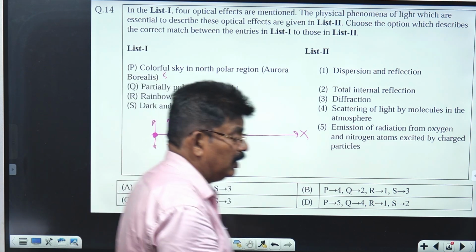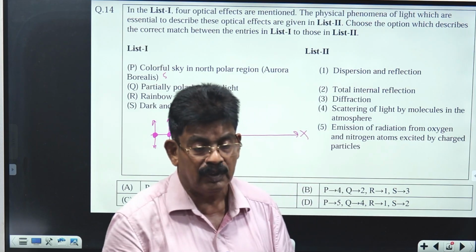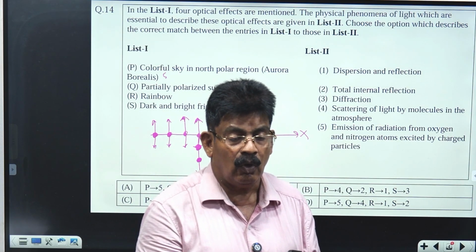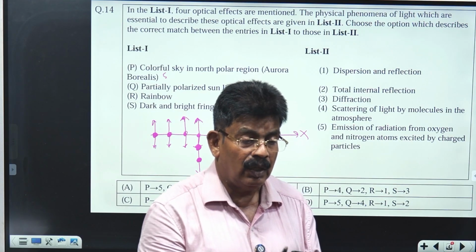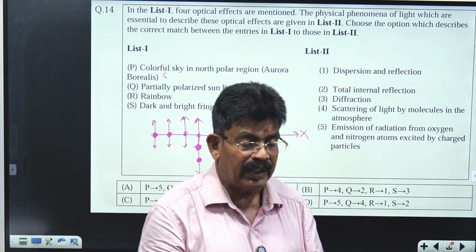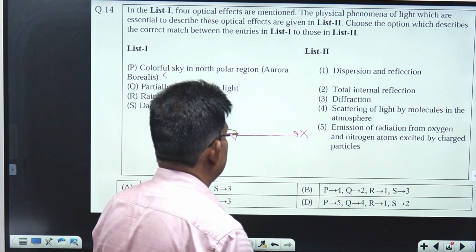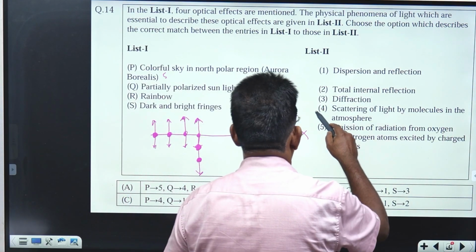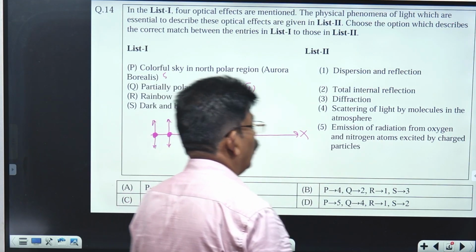In other words, scattered light will be fully or partially polarized, because already there were only two independent directions. After scattering, one independent direction is not possible, so it will be left with only one independent direction. So it will be partially polarized sunlight. The reason is scattering of light by the molecules of atmosphere. Therefore, the answer is 4.